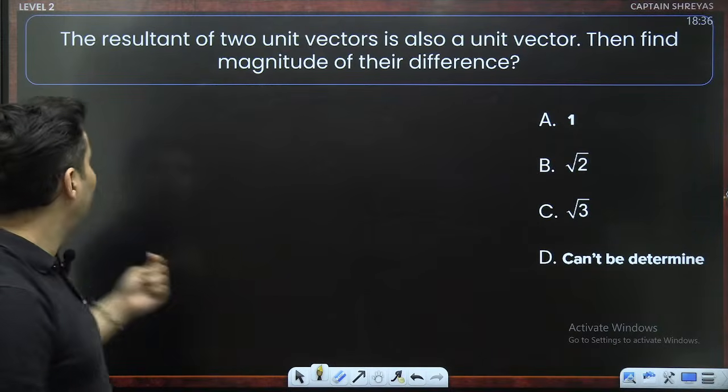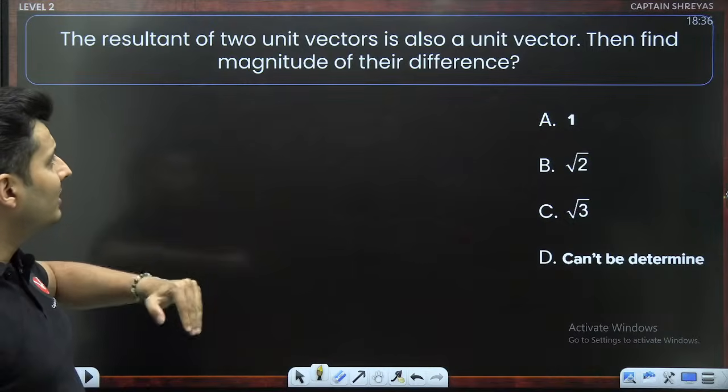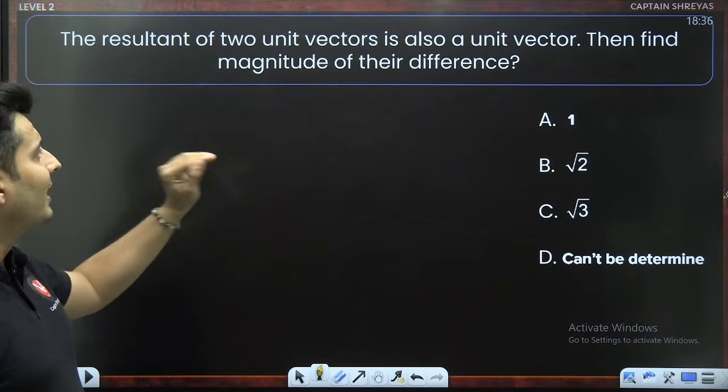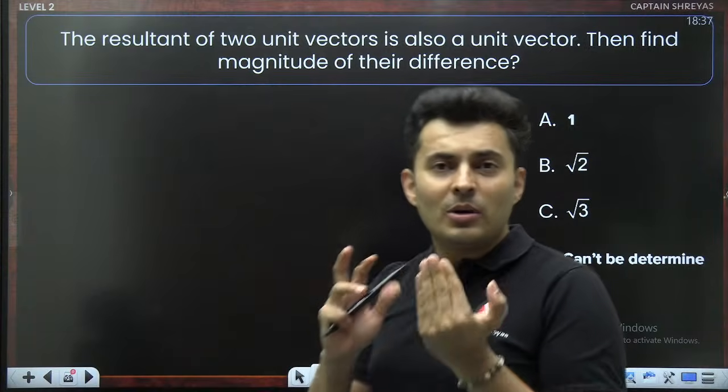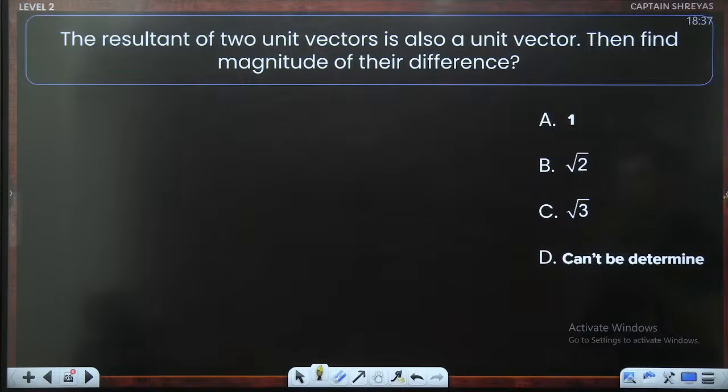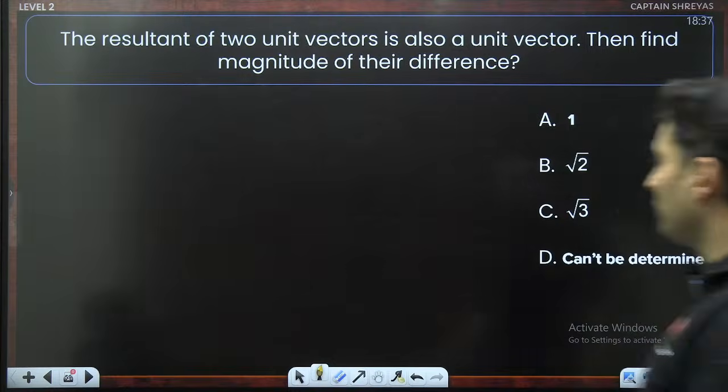The resultant of two unit vectors is also a unit vector. Then find the magnitude of the difference. Interesting. It's just a play of words. If you look at it part by part, you will get it. The resultant of two unit vectors is also a unit vector. The magnitude of their difference is how much?